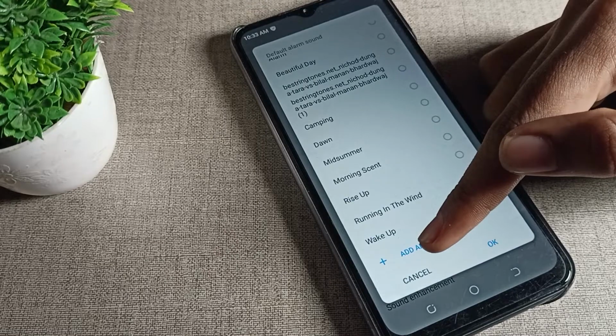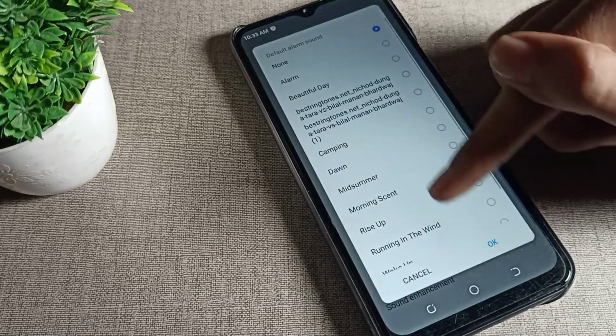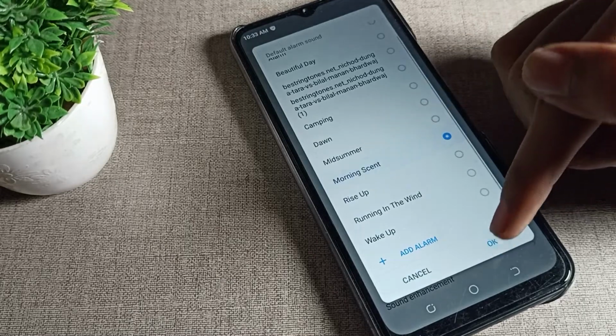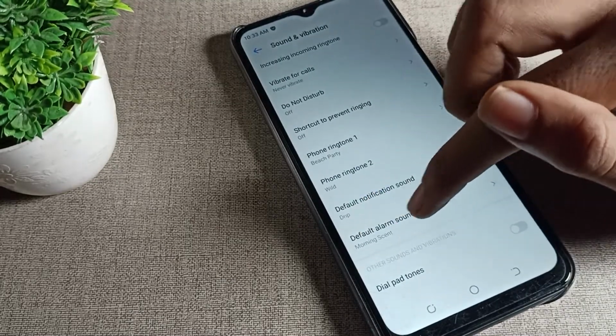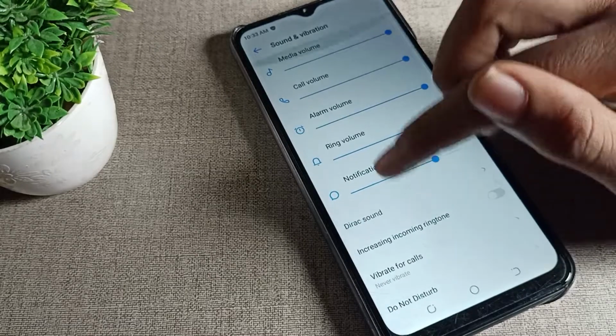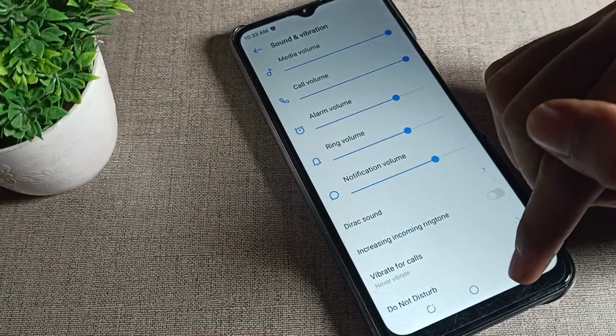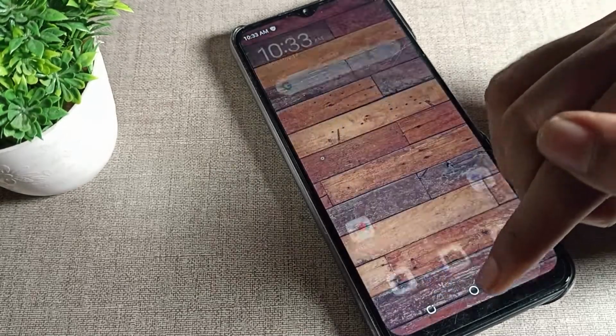If you want to add a ringtone, you can add it from here, but we already have a ringtone, so I will click on this morning ringtone and tap here to update. The alarm ringtone sound will update to this morning ringtone. You can adjust this alarm ringtone volume from here. So like that, we can update the phone alarm ringtone.